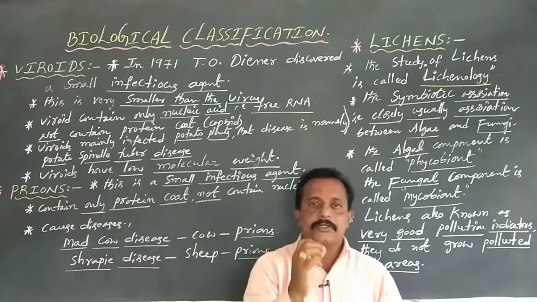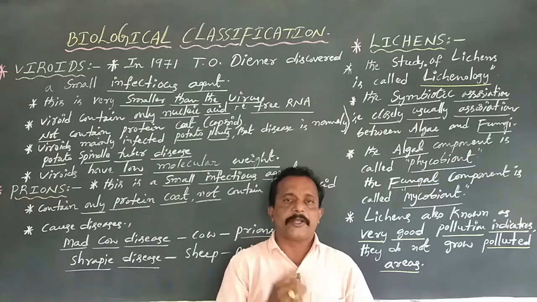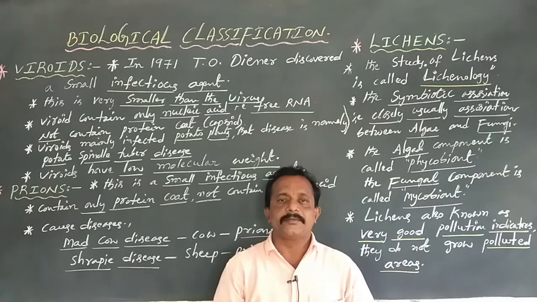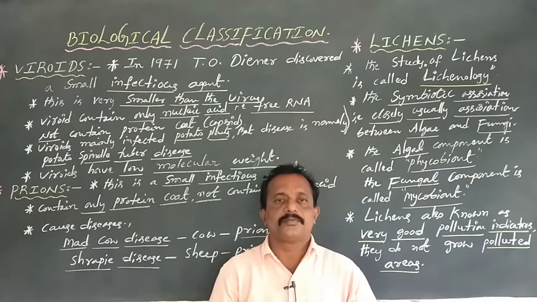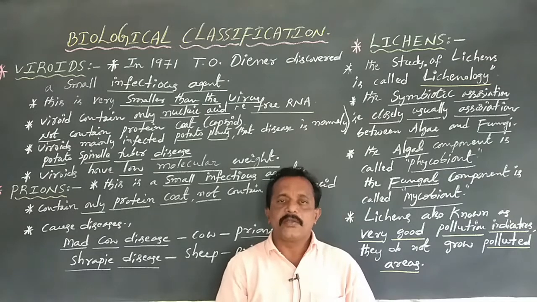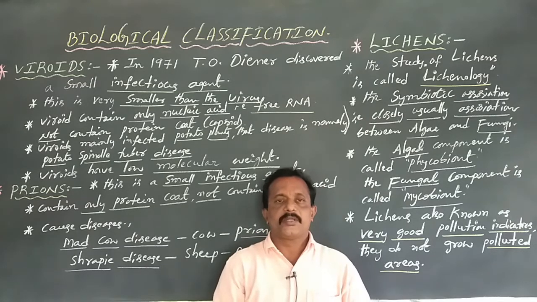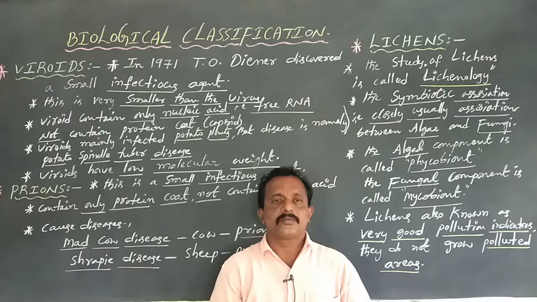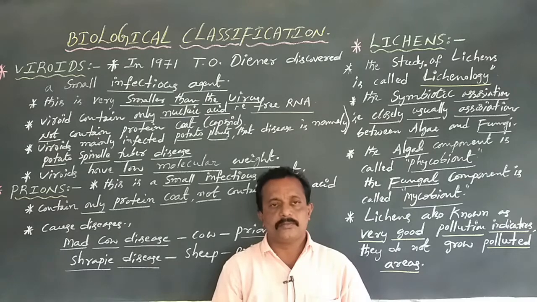Dear students, generally all viruses contain nucleic acid and a protein coat, but a few infectious agents such as viroids and prions do not.